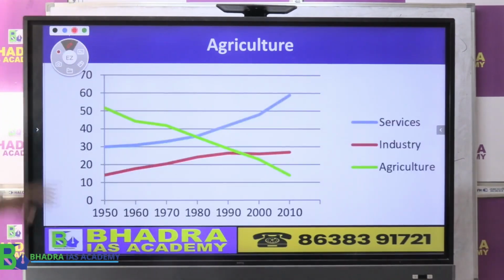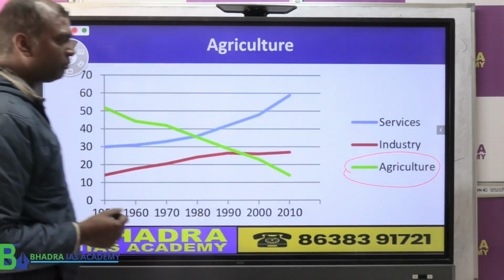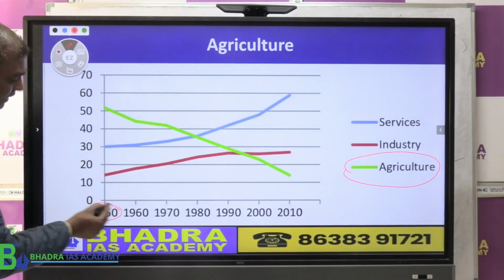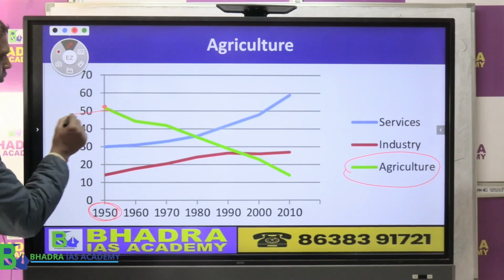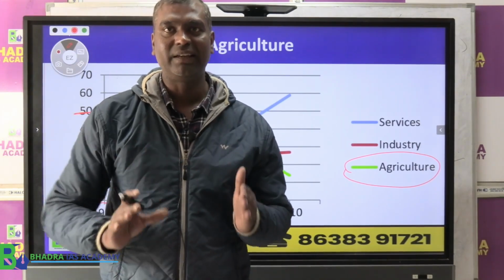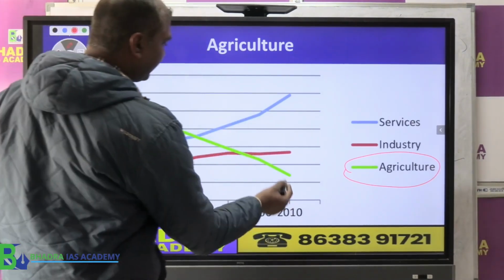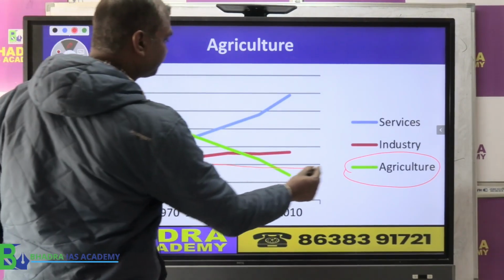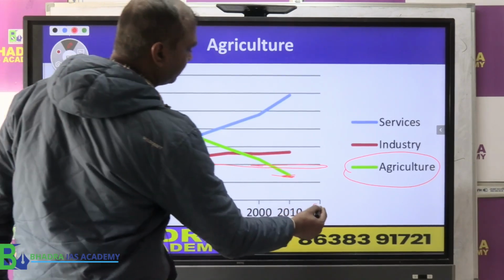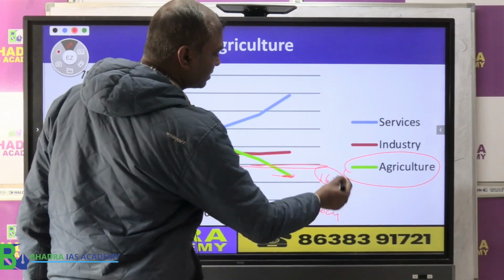Now if you look at the trend of the contribution of the various sectors to GDP, I have explained this to you in class also, still look once more. Now this colour, this is the agriculture sector's contribution. So if you see, in the 1950s the contribution of agriculture was more than 50%. Okay, so roughly you can say about 55% of India's GDP came from the agricultural sector, right? Now what you see, by 2010 already it is going below 20, right? It is going below 20, and in 2024 the government is saying it is coming to about 16% of GDP.